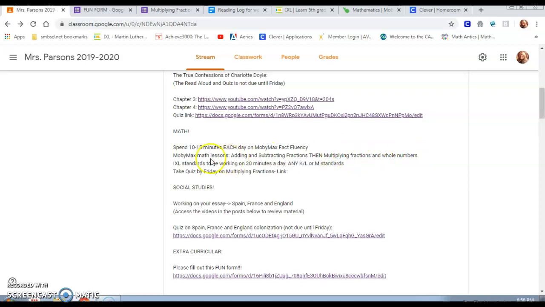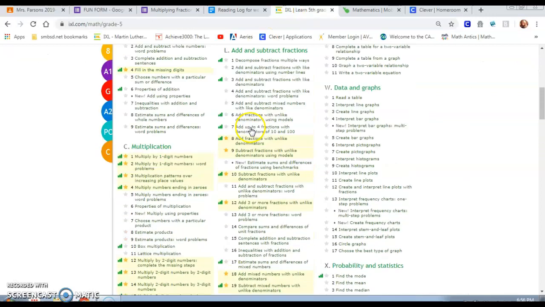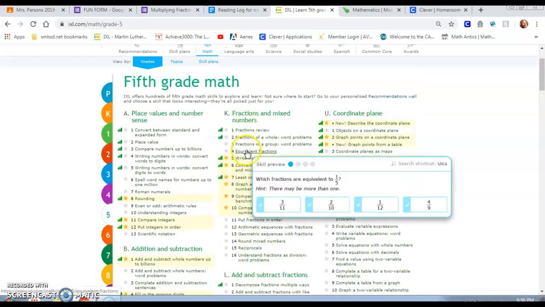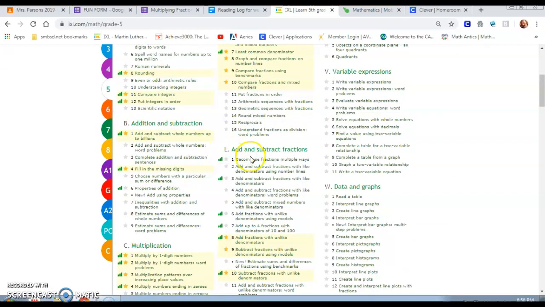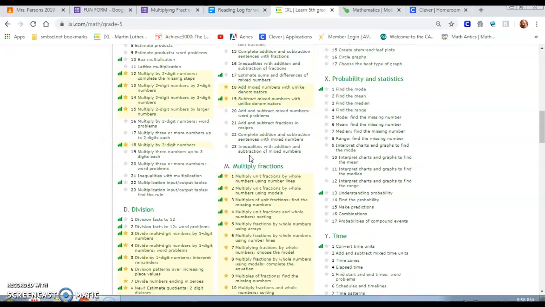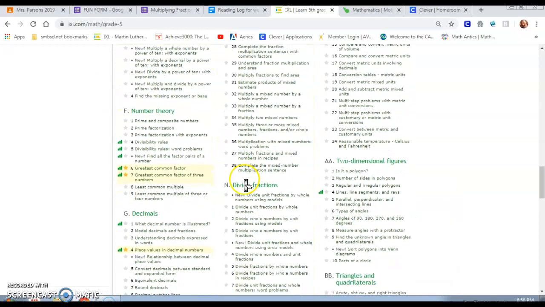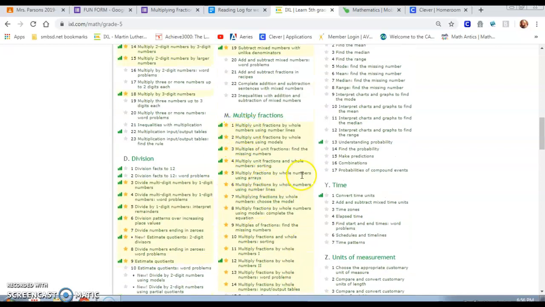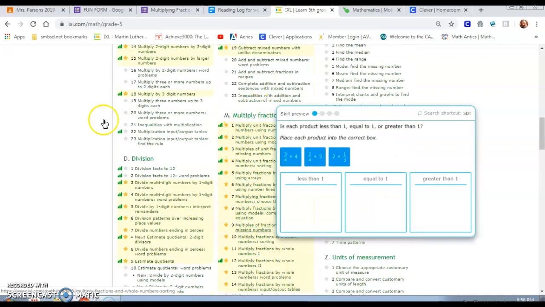Okay, the IXL standards that I want you working on daily for 20 minutes are any of the K, L, or M standards. So they are right here. They're not all starred, but any of the K, so 1 through 16 on K, you're more than welcome to work on. On standard L, 1 through 23, you're welcome to work on. And then M, 1 through 38. Okay, you are more than welcome to work on any of these. Some of these I have not covered yet, but you are welcome to work on them.